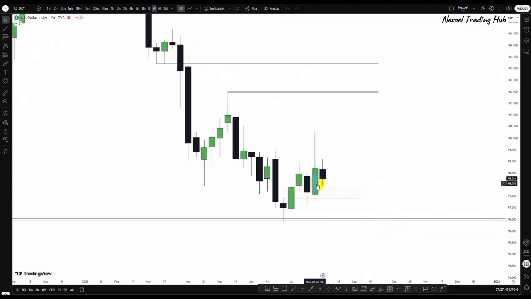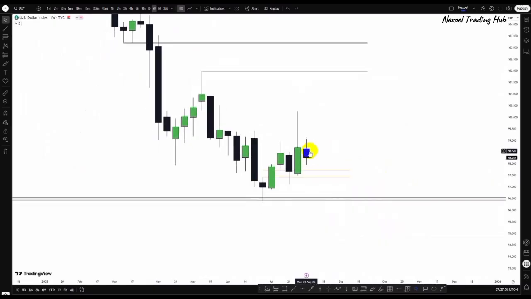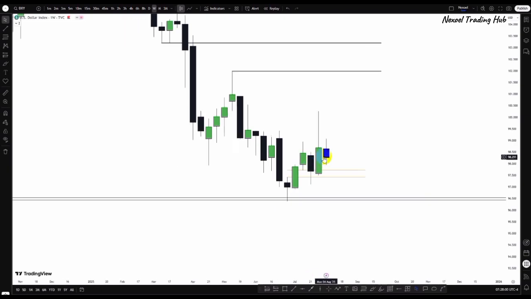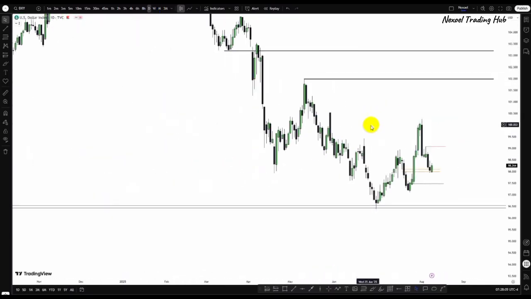So therefore we're expecting the possibility that we may see higher prices again further to the upside, except then we see price decides now to trade lower to the downside. But I'll be expecting bullish possibility in the dollar index, even though structurally we are bearish. So let's check the daily time frame so that we can look at things from a smaller narrative.